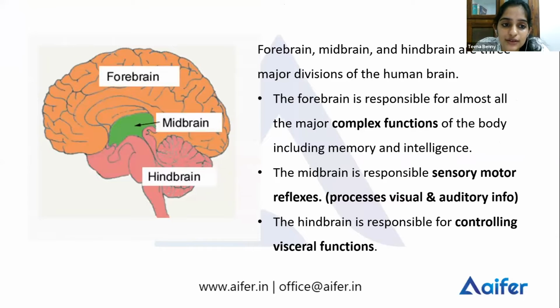Look at the picture there. The orange part you're seeing is the forebrain, the green portion is the midbrain, and the pink portion is the hindbrain. So let's start off with the hindbrain. The hindbrain is where the brain meets the spinal cord. That's where you have the hindbrain.